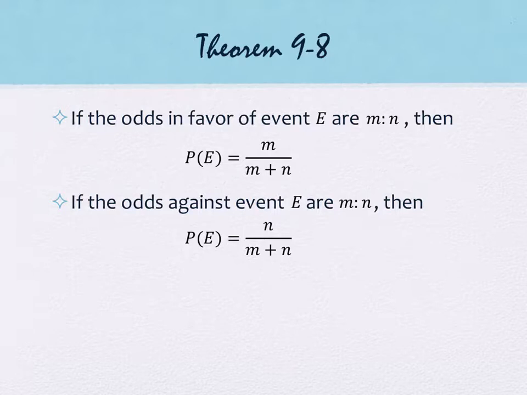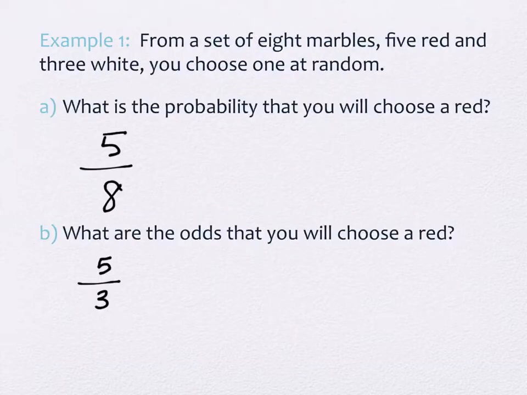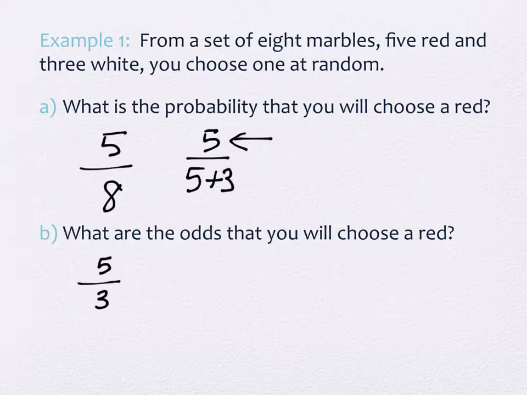So we're going to go back to our marble question to see this played out. Has everybody finished writing it? Okay. So over here, what we really saw happening was that there was a 5 over 5 plus 3 probability, right? So this is the likelihood that it happens compared to the likelihood it doesn't plus the likelihood it does. They're added together in the denominator. So that's the relationship that's being described in that sort of formula form on that theorem.